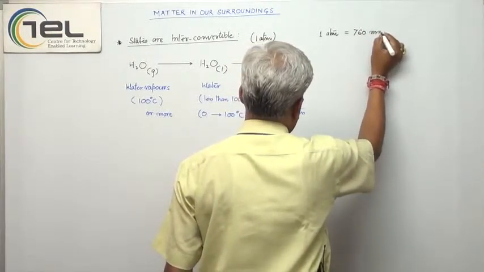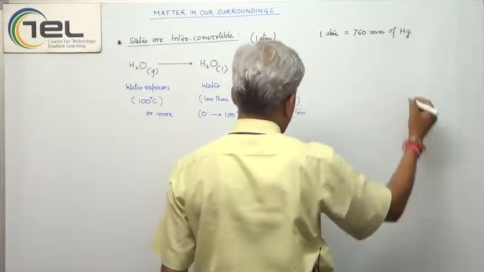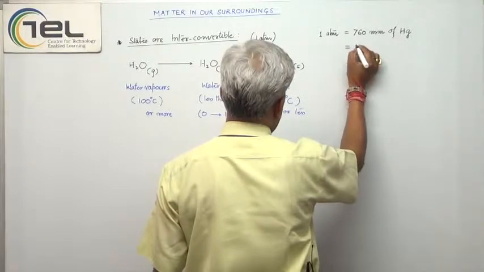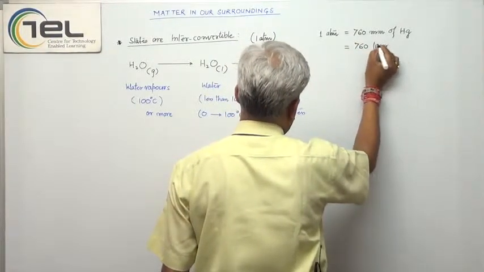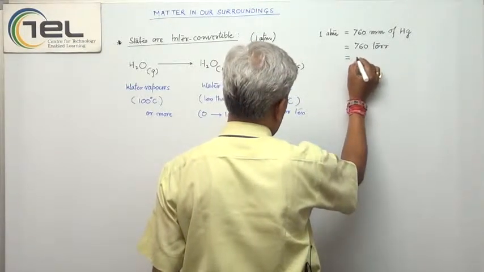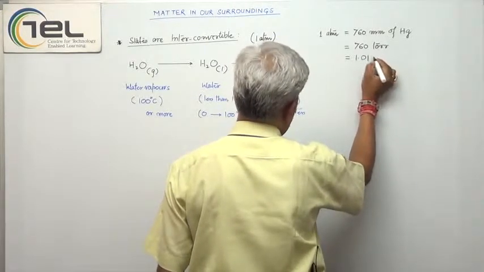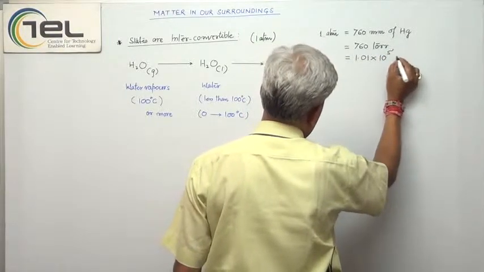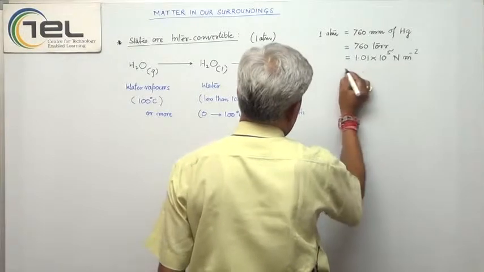1 atm pressure is 760 millimeter of mercury. This we also call 760 torr, and this is also equal to 1.01 into 10 to the power 5 Newton per meter square.